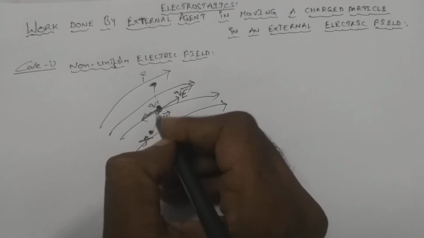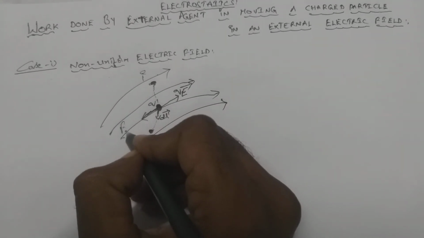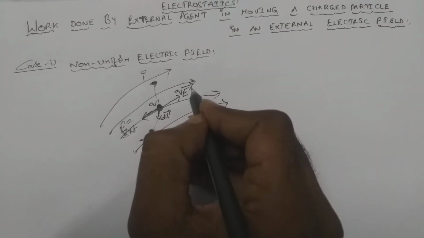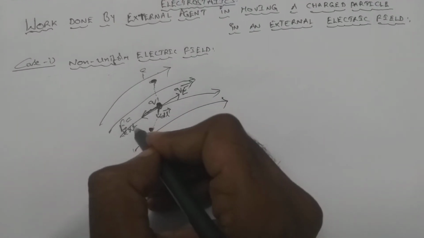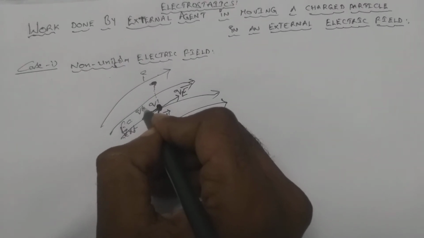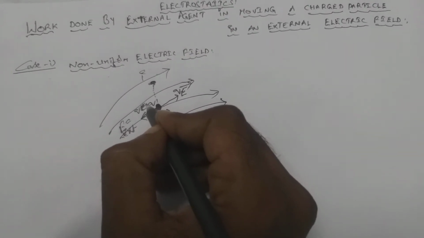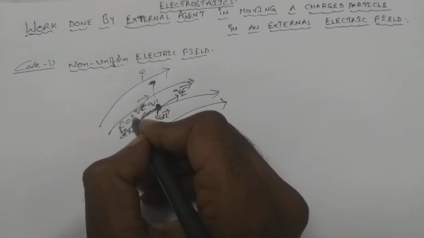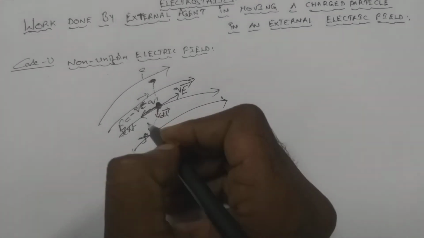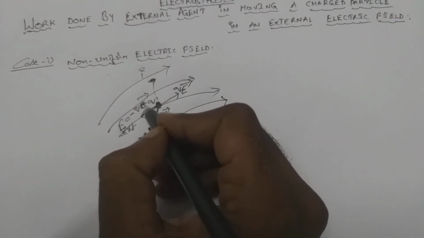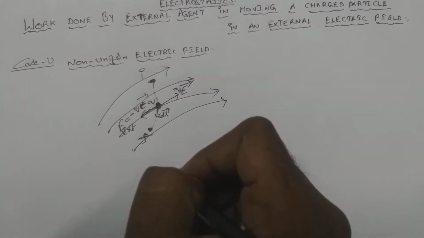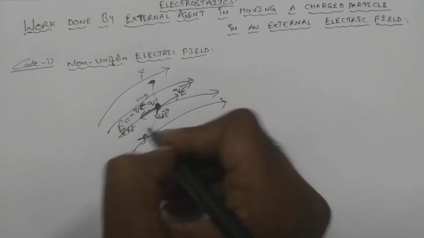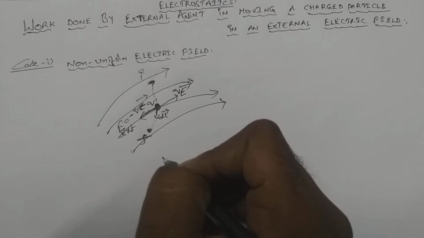The magnitude of the external force should be equal to the force exerted by this electric field, but in the opposite direction. So we can write F external is equal to minus q into E bar. Up to here we can analyze it so that the net force acting on the particle is 0.